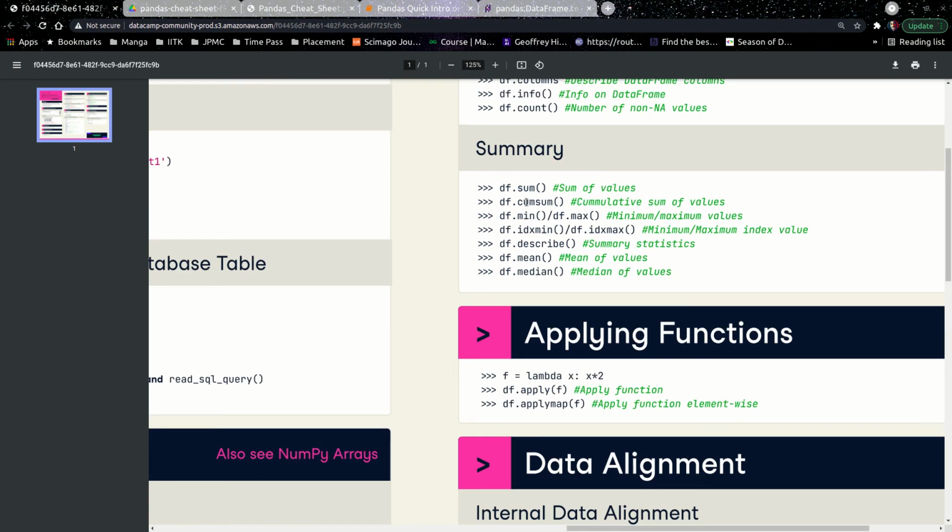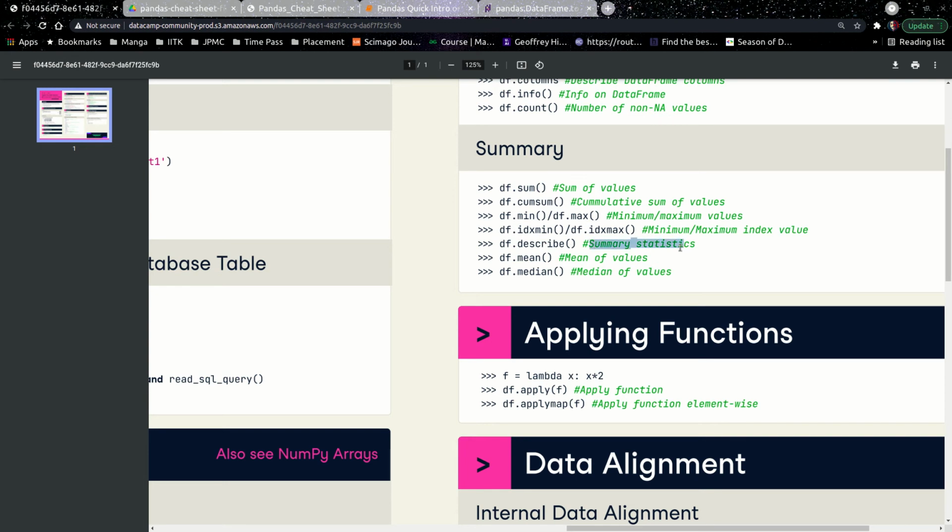Now df.sum is not that used. CumSum is the basic cumulative sum, and they are not used that much. df.min, df.max. What is used is idxmin and idxmax, the index at which the minimum or maximum is present. Because if I get the maximum or minimum at the index, I can get the whole data point for that, and I can see what is the difference between this data point and the other data points that are present, right? df.describe is another important function.